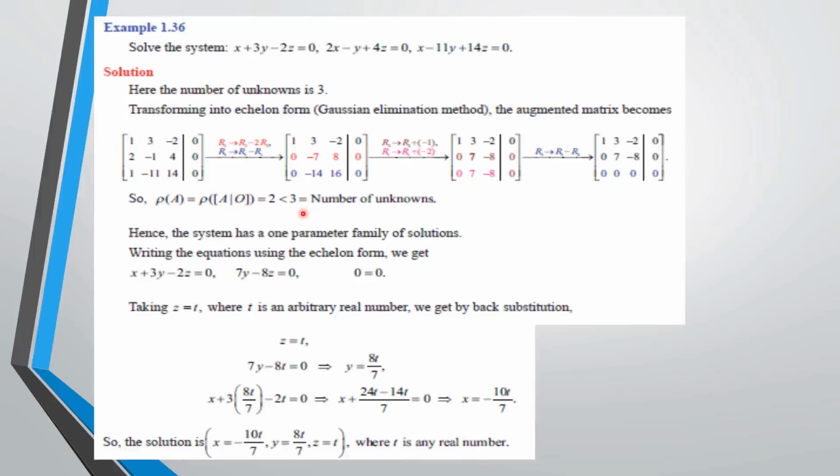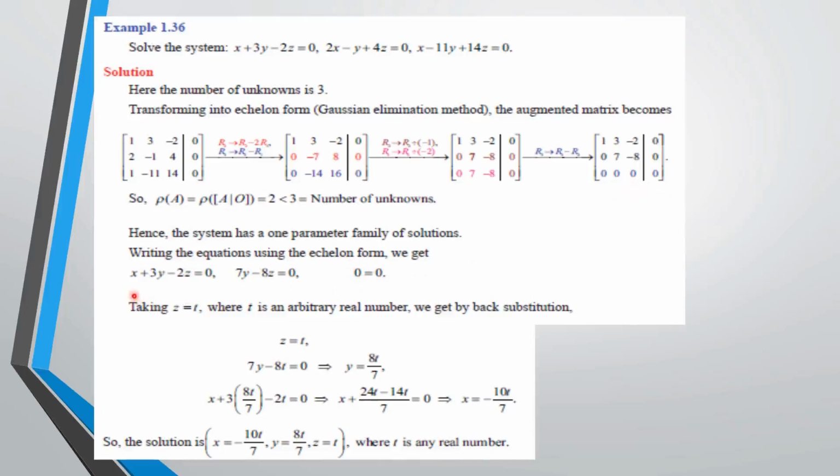In the next step, we convert this equivalent matrix into equations. At that time we will get, as the first equation, 1x, that is x + 3y - 2z = 0. That is one equation. Here there is no x variable, so 7y - 8z = 0. That is the second equation. The last one is 0 = 0.